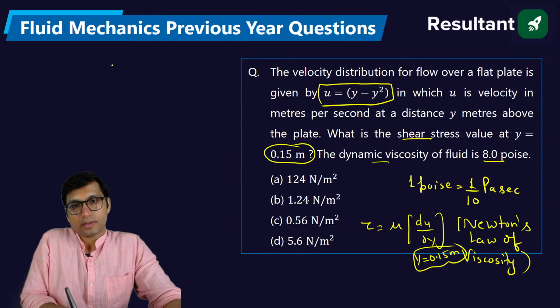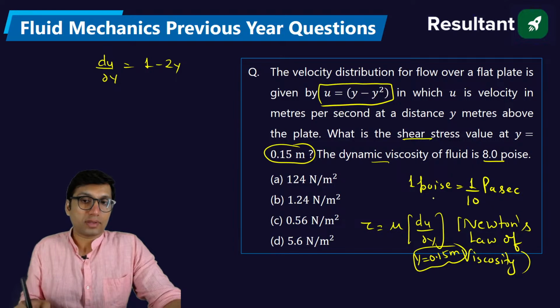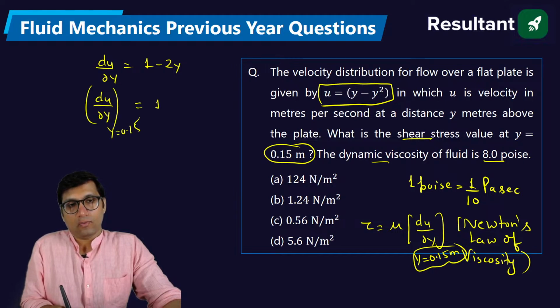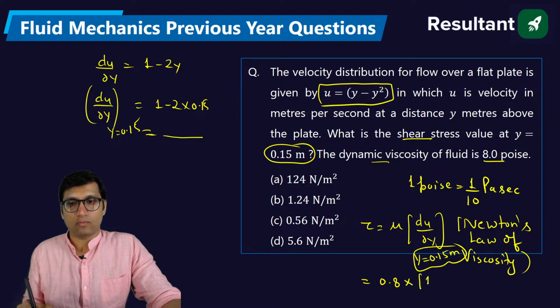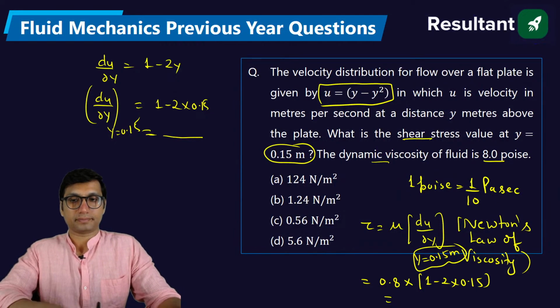So you just have to do the differentiation here, du by dy. Du by dy will be equal to what? It is 1 minus 2y. Now you just have to put the value of 0.15. So du by dy at y equal to 0.15 will be equal to 1 minus 2 into 0.15. From here you will get this value. Put this value here, mu is equal to 0.8 into this 1 minus 2 into 0.15. Solve it, you will get the answer. What is the answer you are getting? Tell me. Yes, everyone. What value are you getting?